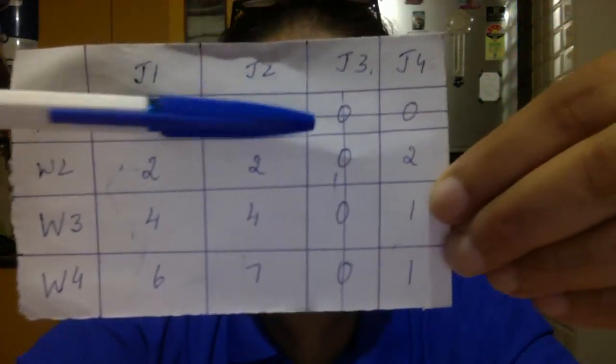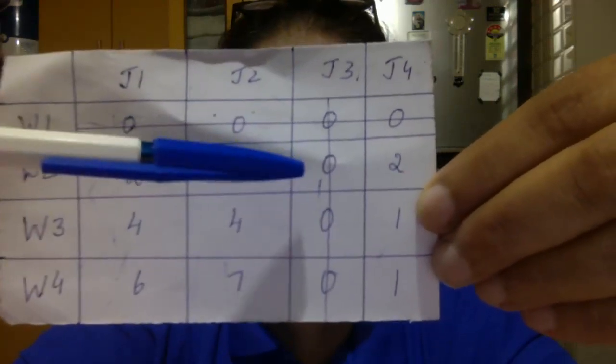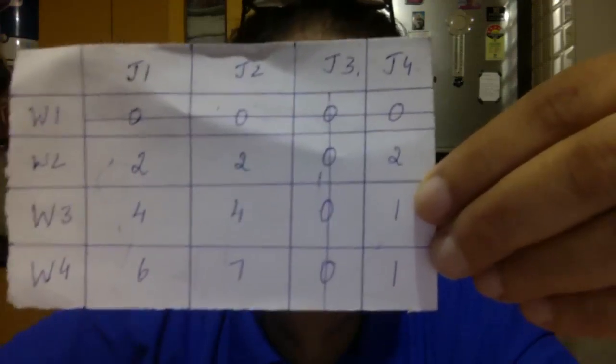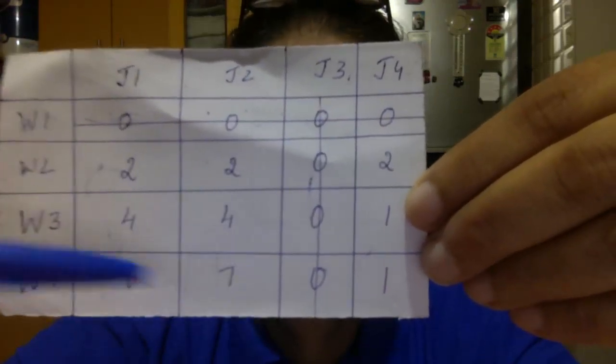In addition, you see that the zeros are only here, which means worker 2 also can do job 3, worker 3 also can do job 3, worker 4 also can do job 3, and nothing else, because there are no zeros here at all. See? So allocation cannot be done in the way we want it. We want to give every worker one job. So we did row deduction, we did column deduction. Now we cannot do any more row deduction. It will not be okay.